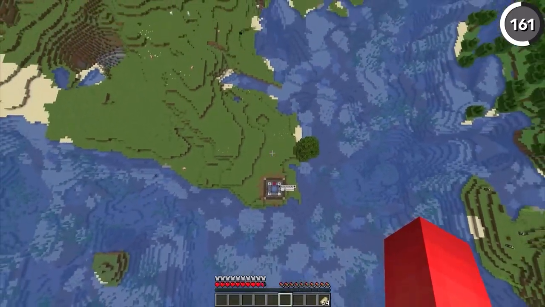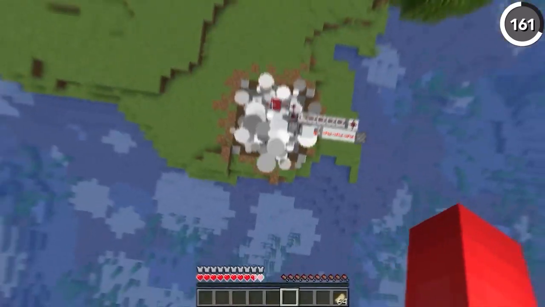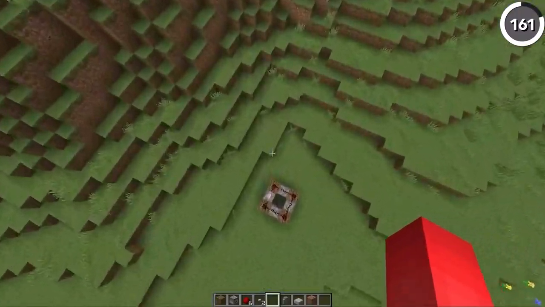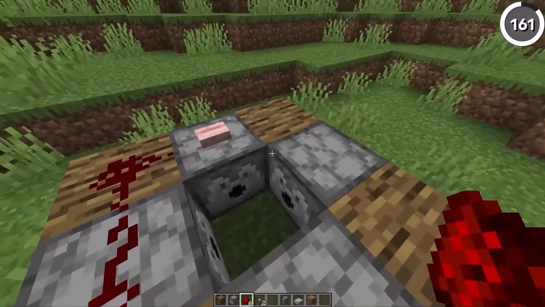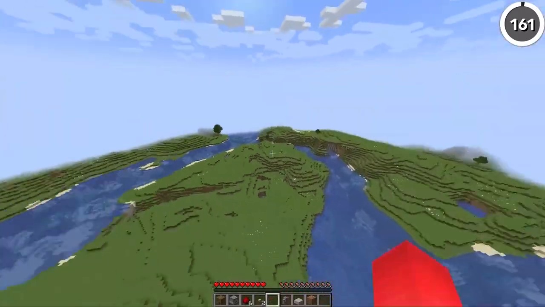I mean, with TNT player cannons, sure, you can reduce the amount of damage that you take with things like blast protection, but even then, there's some damage sustained. But because of the way that wind charges work, there's absolutely none sustained here. And with redstone that's so simple you could learn how to do it from just a screenshot, there's no reason not to build this in your next base.